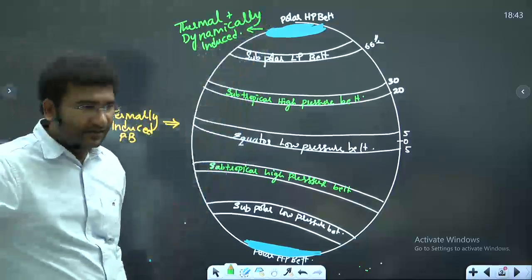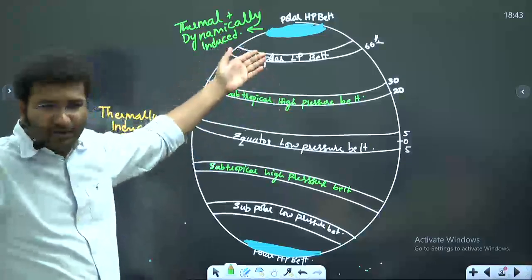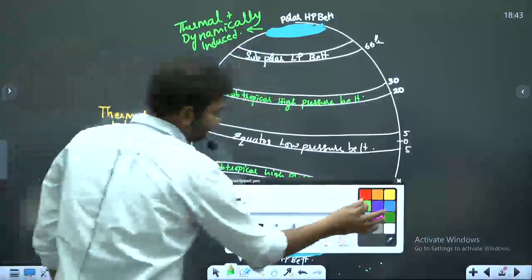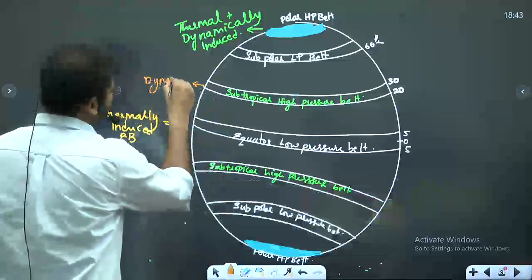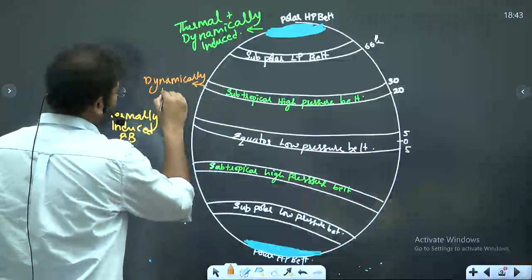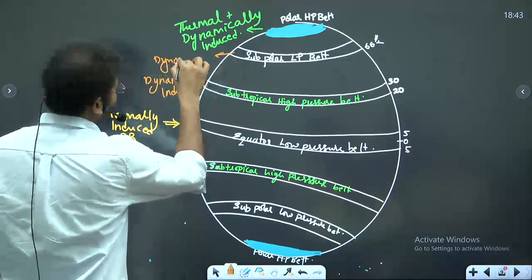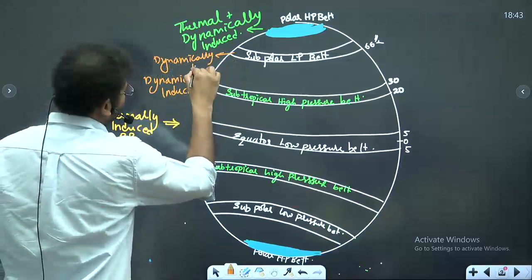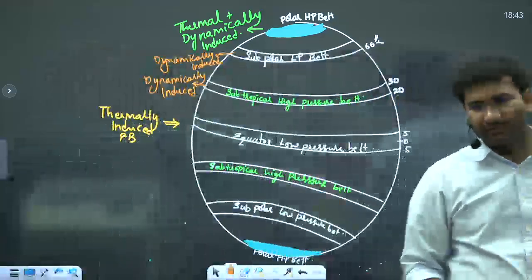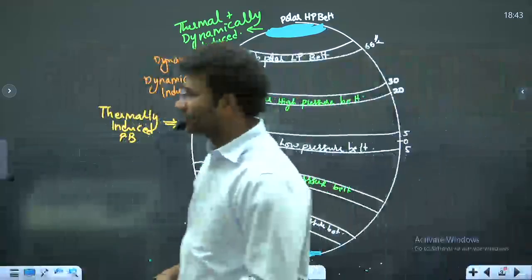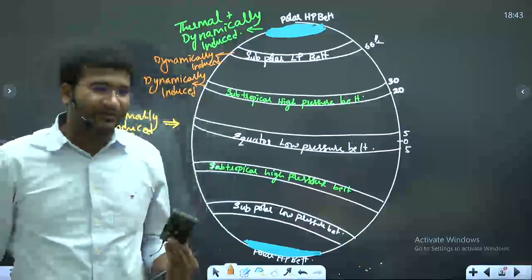Right? Next, subtropical high and subpolar low, both are dynamically induced. Actually, these pressure belts are forced to be formed. They are forced. Literally, they are forced. If an option were given, they wouldn't like to make a pressure belt, but they are forced.